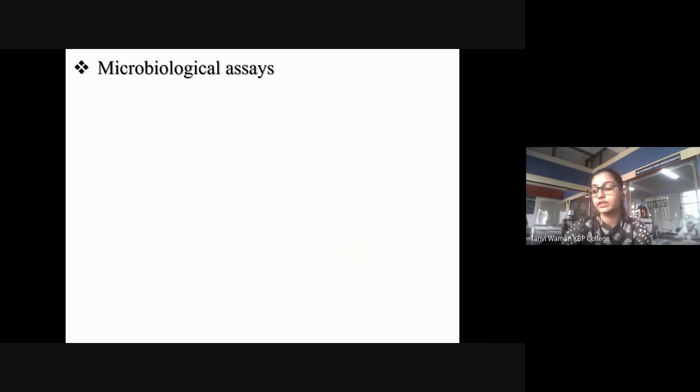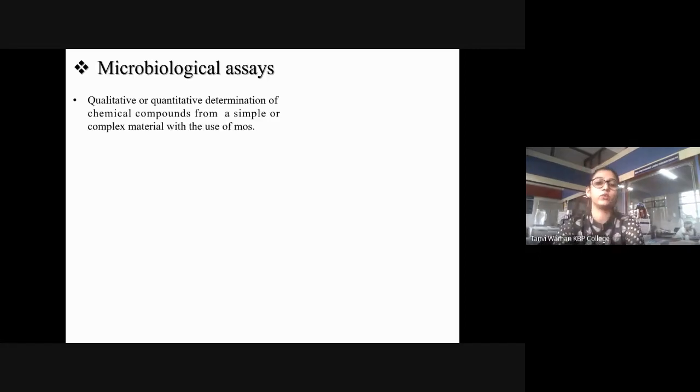So today we are starting with microbiological assays from the point of view of the scope of your practicals. So pay close attention. It is the quantitative or qualitative determination of chemical compounds from simple or complex material with the use of microorganisms. So you're either going to do qualitative or quantitative determination, but you're going to use microorganisms, strictly microorganisms here. When you talk about microbiological assays, you're always going to use microorganisms and not cells or tissue cultures, to determine the potency of drugs in animals and man.